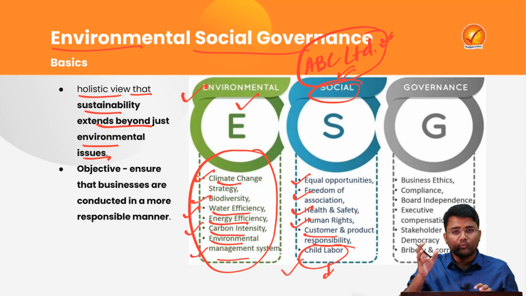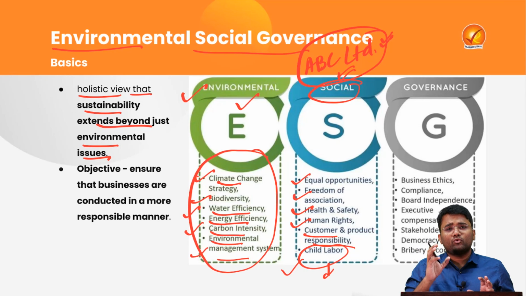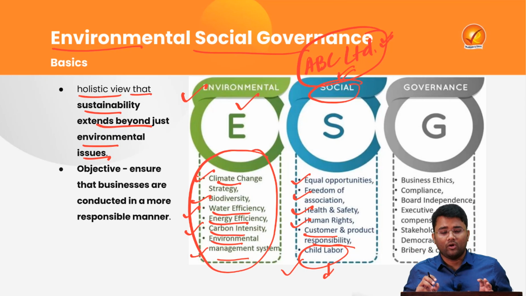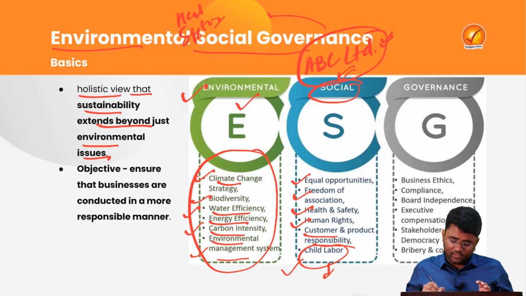Second is that whatever product is being sold by this ABC Limited, whether that product is viable for the consumer or not, whether it is threatening the health and safety of the consumers or not. All this will be checked under these social parameters.